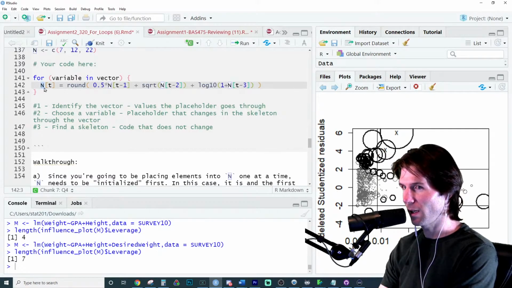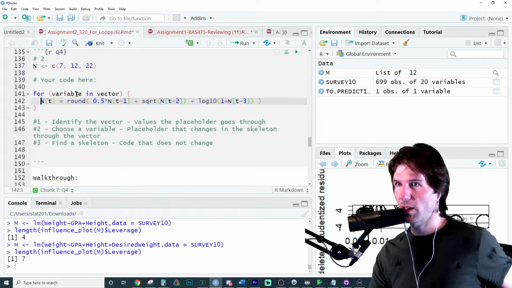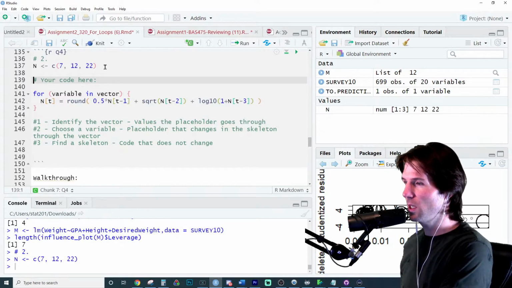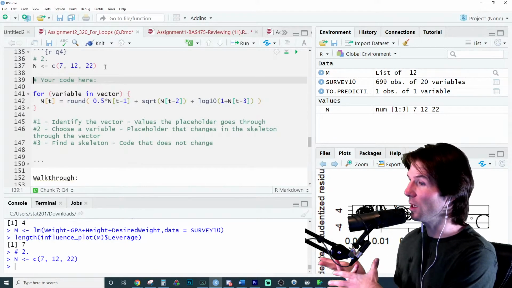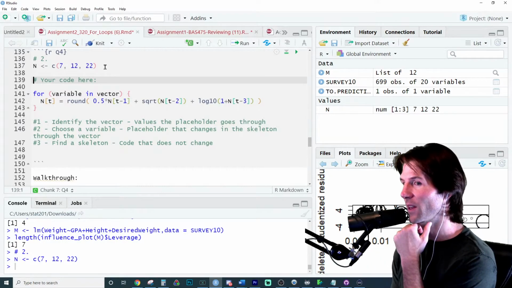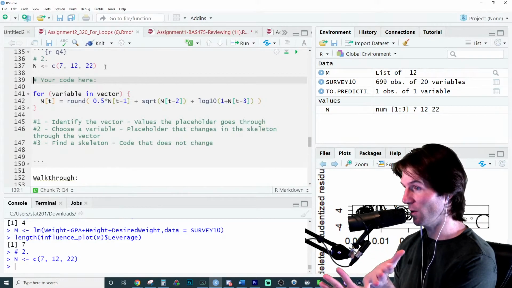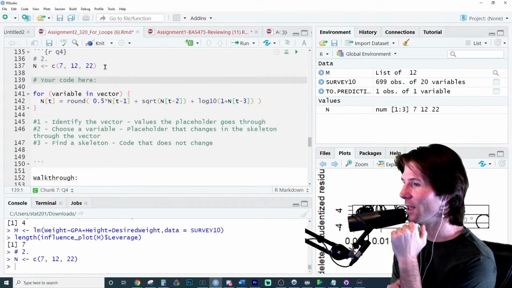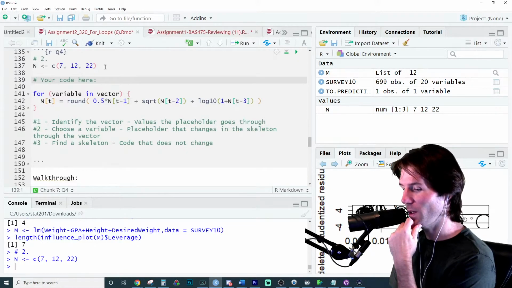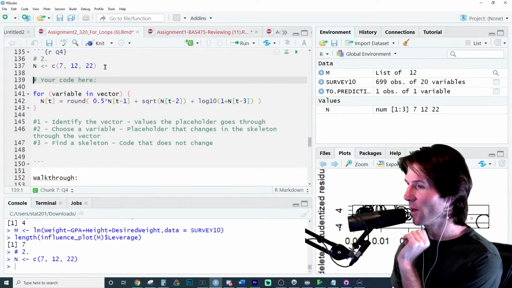So we have the vector n, and we have the position t. I don't see position t anywhere else, though. It's not like I've defined t in my global environment. I can define the vector n. So do you see a placeholder of something yet to be defined that could be changed and manipulated to go through different values? Do you see a variable that we could use? A variable is just a name for the placeholder, and then we need to assign it. Who knows what the variable would be? Anyone think it over: what is the variable going to be?